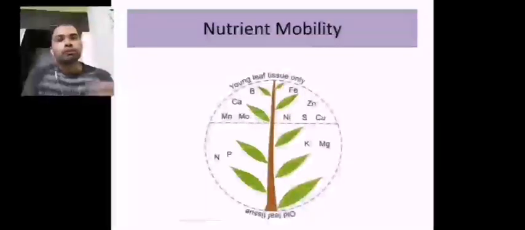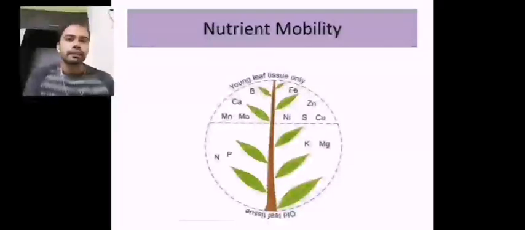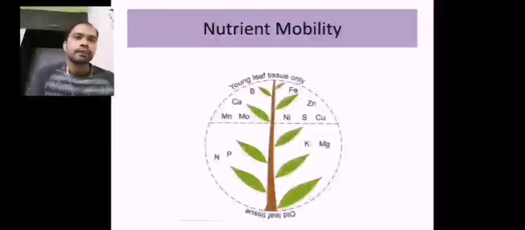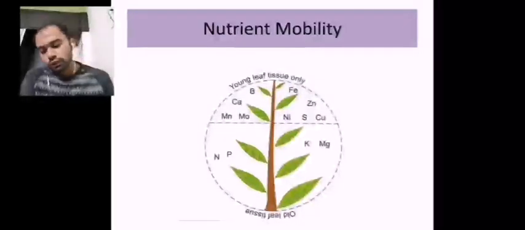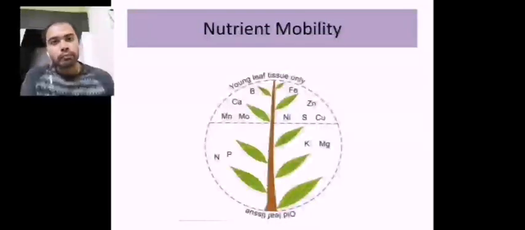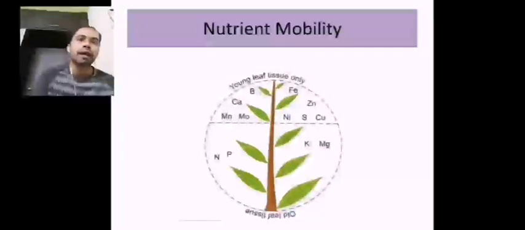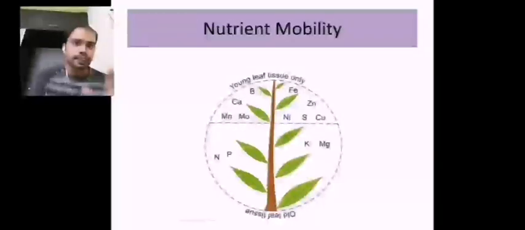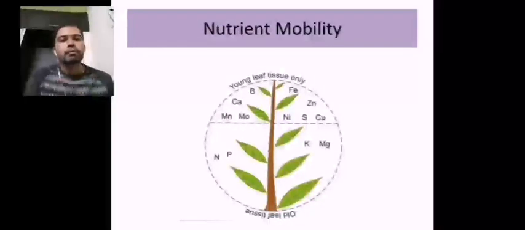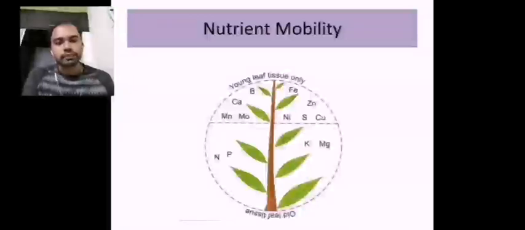And there are some nutrients which are intermediately mobile, as you can see here on the PPT, like manganese, molybdenum, nickel, sulfur, copper, like that. And two basic elements are completely immobile inside the circulatory system of a plant, that is calcium and boron. You can remember them as Ca and B: calcium and boron are not capable of movement inside a plant circulatory system.